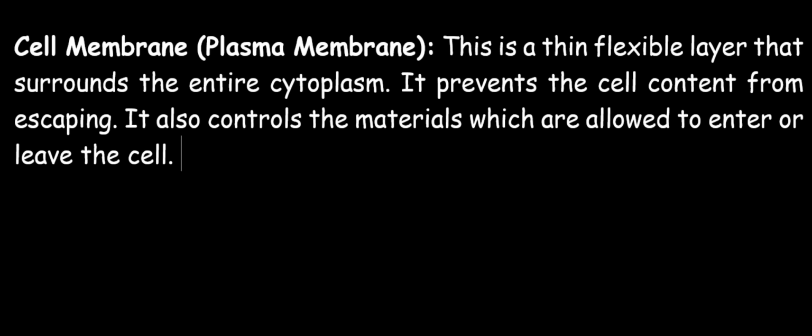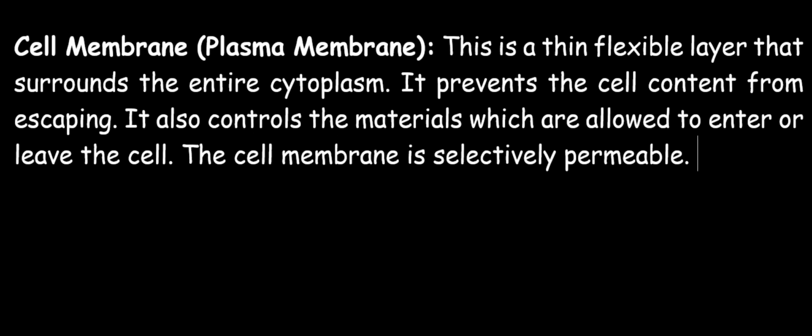The cell membrane is selectively permeable. One thing I want you to know is that the cell membrane is present in both plant and animal cells, and this is unlike the cell wall, which is present in only the plant cell.